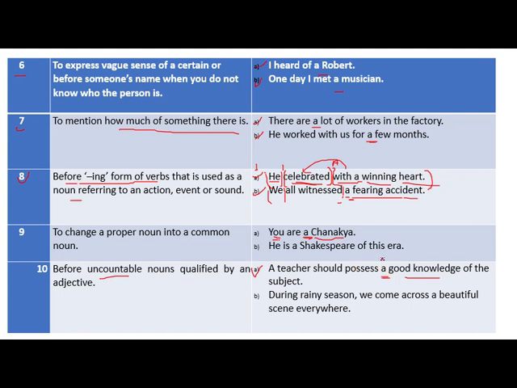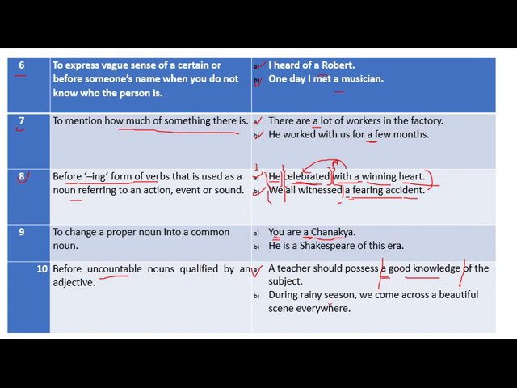This one is a phrase: a good knowledge. A teacher should possess a good knowledge. A is a determiner, good is an adjective, and knowledge is a noun. Knowledge is an uncountable noun, and if it is uncountable, we may use either a or an.